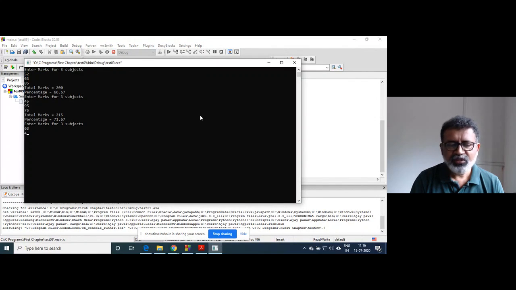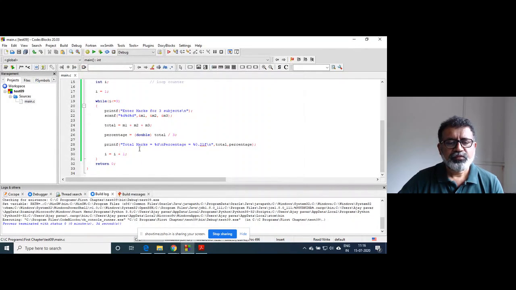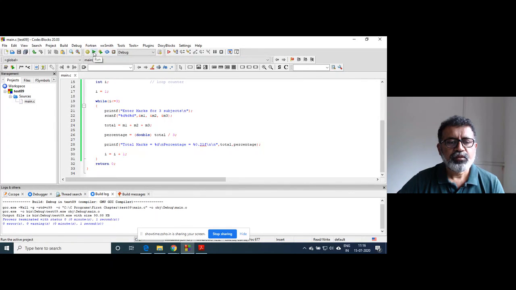So this loop is getting executed three times. This is the use of the loop. You can put \n here as well, or here only also, one more \n.